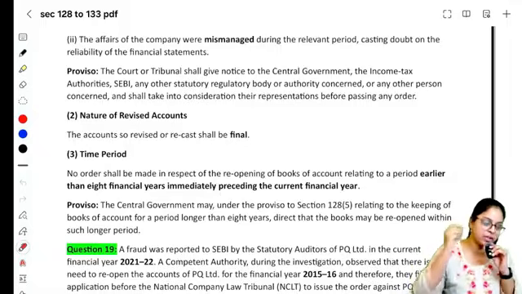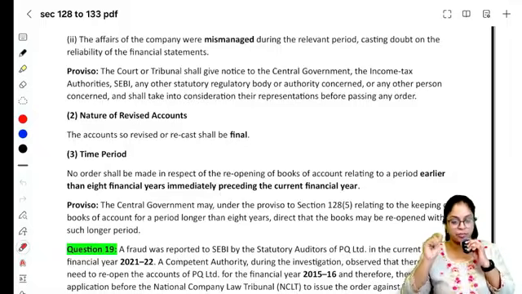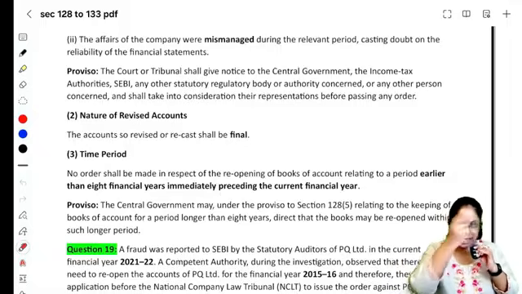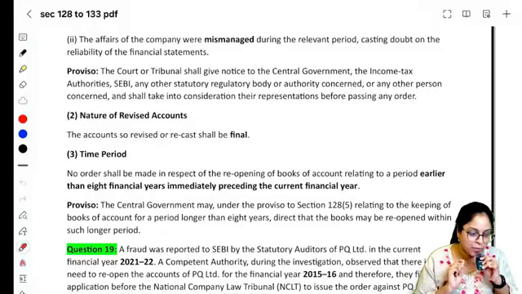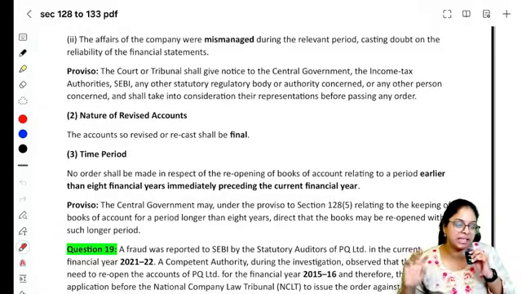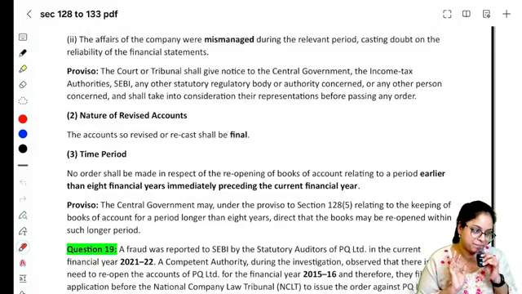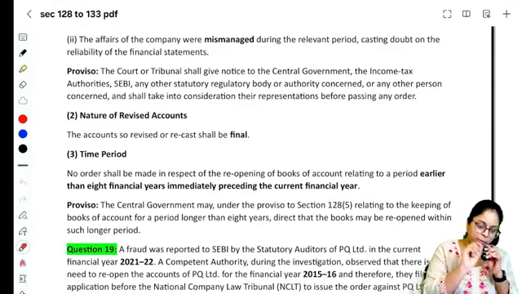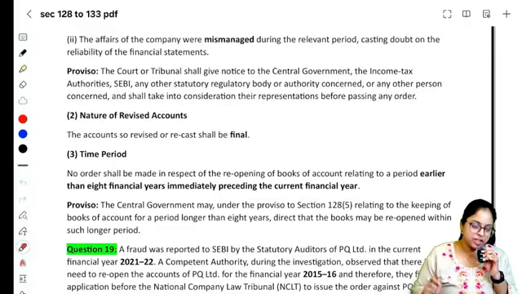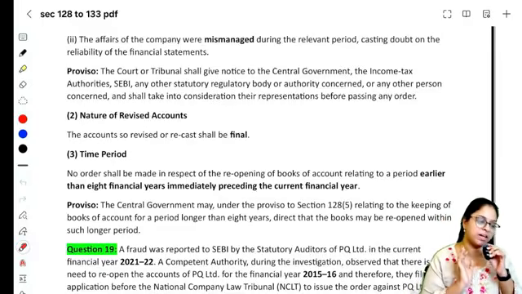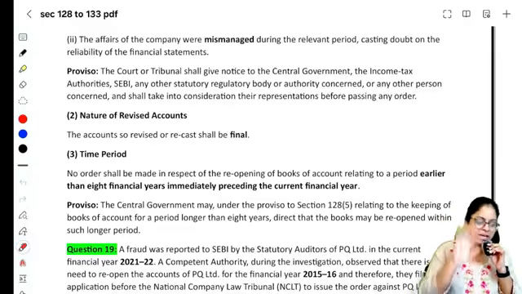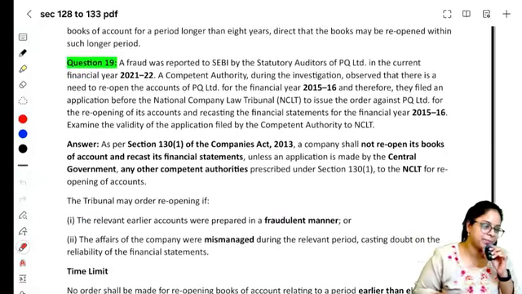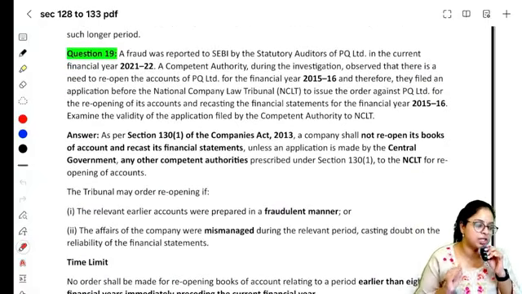If dispute is going on, longer period of books can be opened, not a problem. Right? But before they pass the order, they will give the opportunity of being heard to the other department, saying that, hey, listen, SEBI has come asking for reopening of books of accounts of Reliance. உனக்கு ஏதாவது சொல்லணுமா அப்படின்னு they will ask. Okay, so these are the entire points of reference related to section 130. And the last point is, once you have reopened, you have recasted, done the revision, the version that is now present is the final version. What about the previous one? That now becomes redundant.